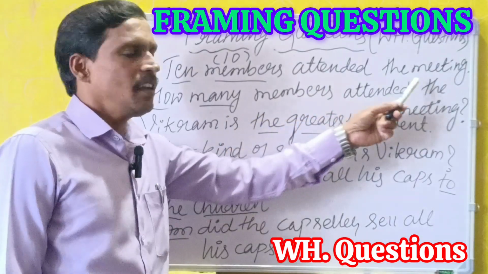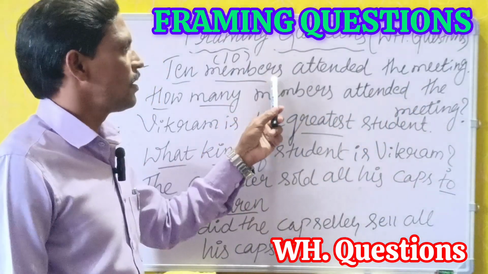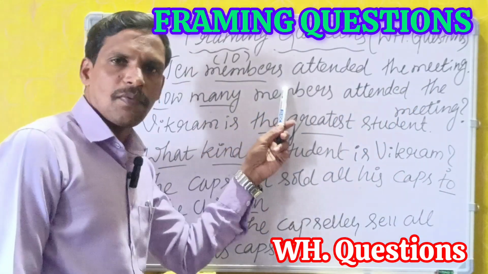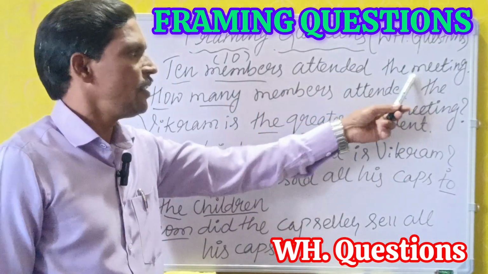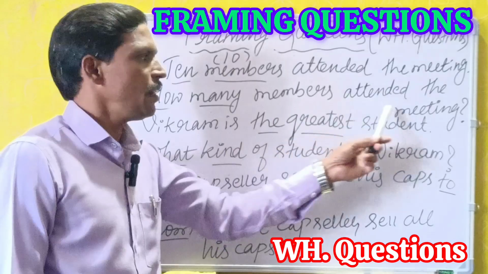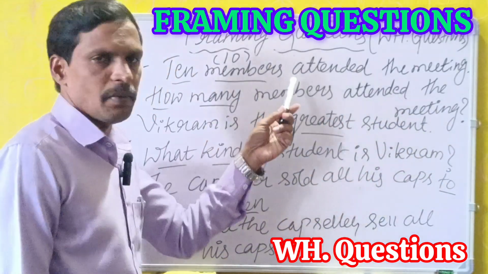10 members attended the meeting. Here the number is 10 members. How many is the double H question for number. So how many members attended the meeting? The answer is 10 members.